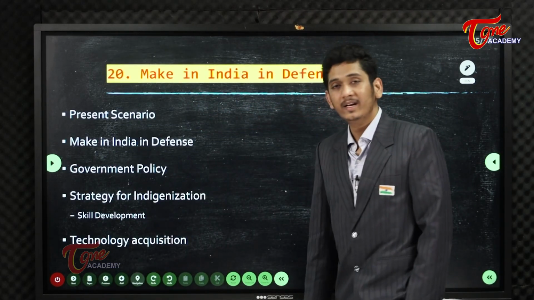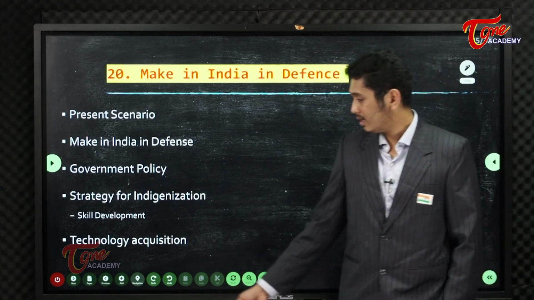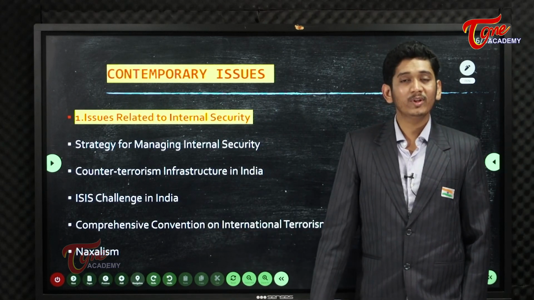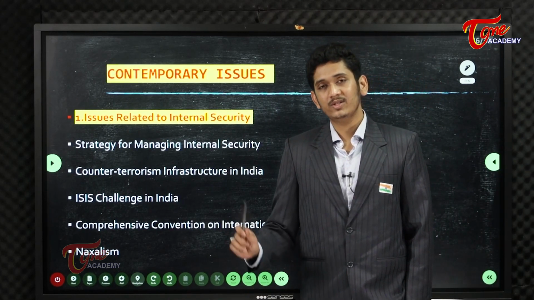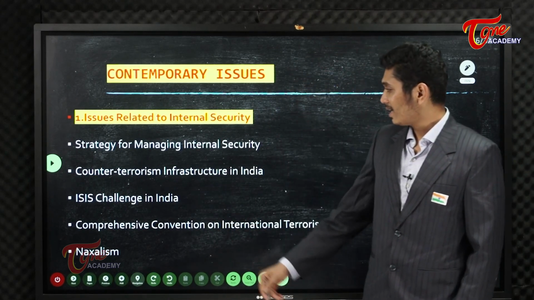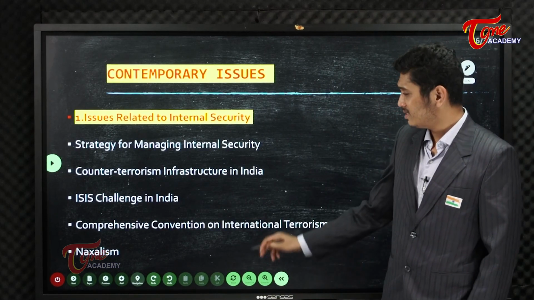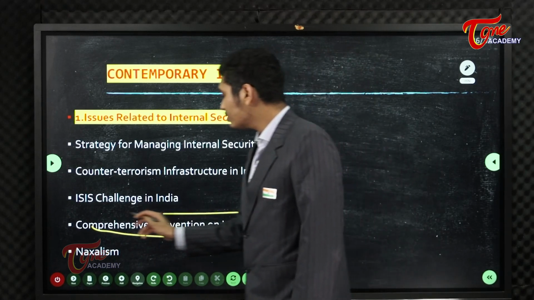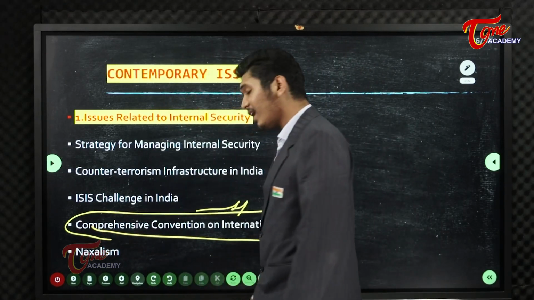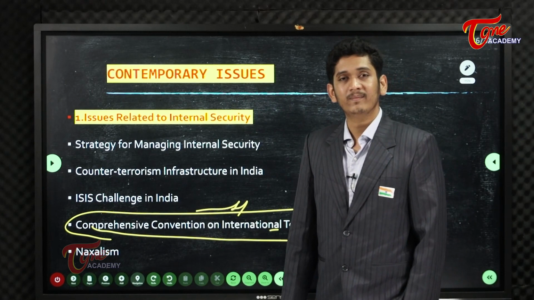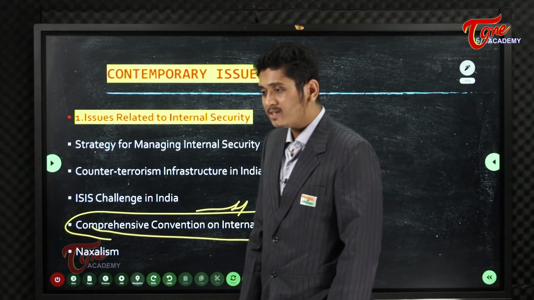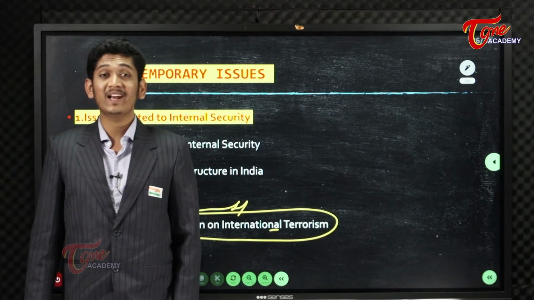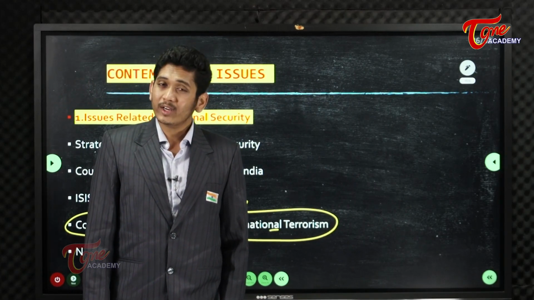And next is Make in India for defense. This is mostly the end of the topic. One needs to know about contemporary issues, that is the dynamic nature, like ISIS, counter-terrorism, Naxalism, the Comprehensive Convention on International Terrorism. This is very, very important, my friends, because India has been trying to give a definition of terrorism. Most of the terrorists who have been captured, or whom India wants to name as international terrorists, have not been named so.